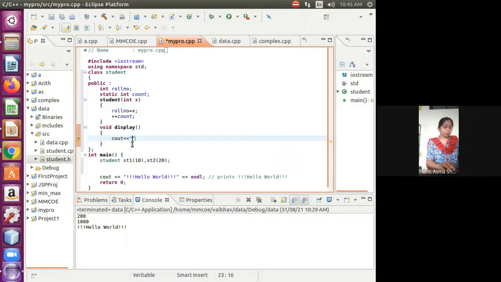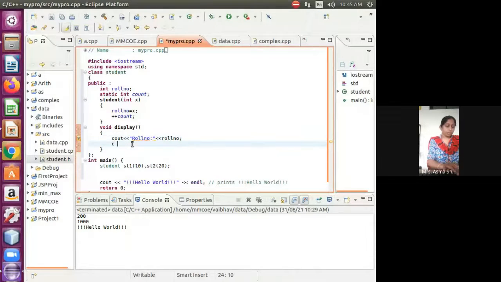Don't be afraid if you're not understanding. I'm giving you the best, easy example. So I'm printing the roll number and then the count value.